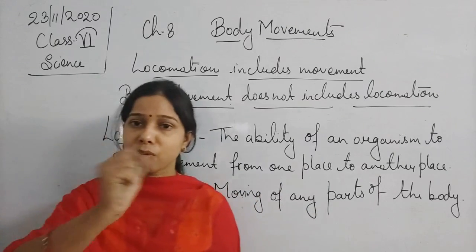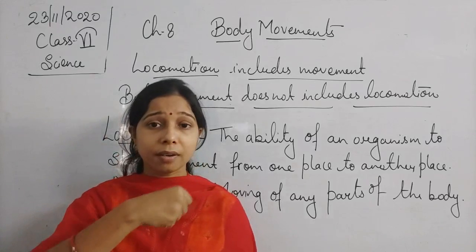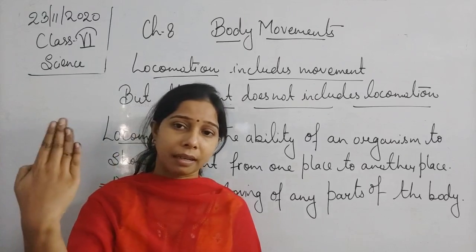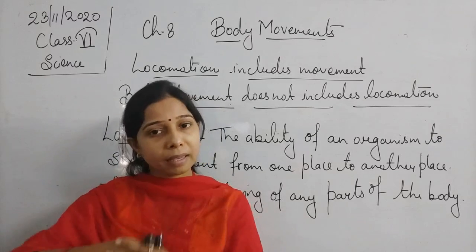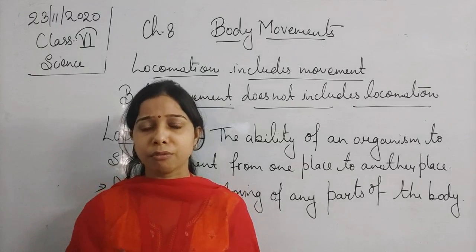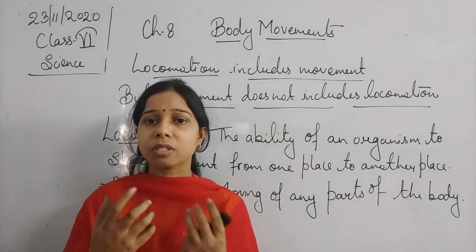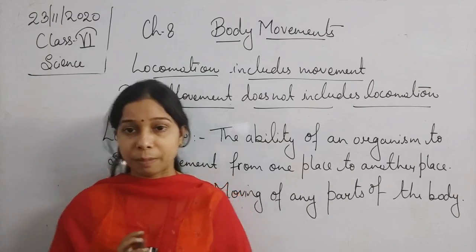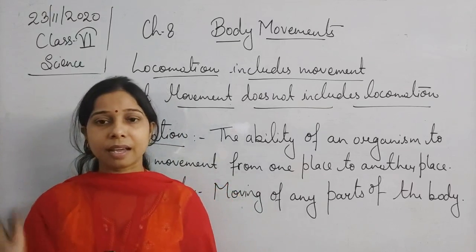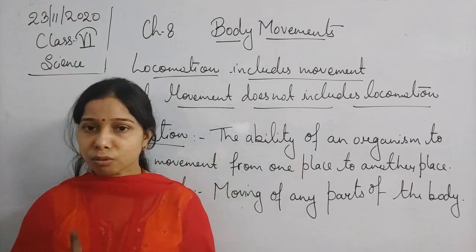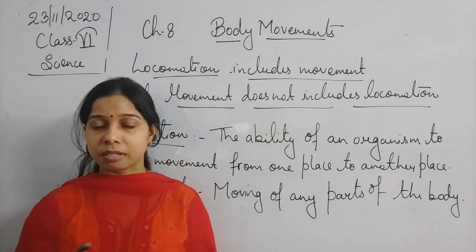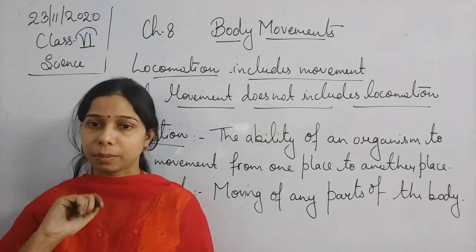Suppose I am moving this. So here my hand is moving. I am continuously moving my hand. My eyes are blinking. This is also a kind of movement. My fingers are continuously moving while explaining to you people. That is the movement. So I am standing at a place and I am moving my hand. This is also a movement. This is the definition of the movement only, students, that is moving of the body part.